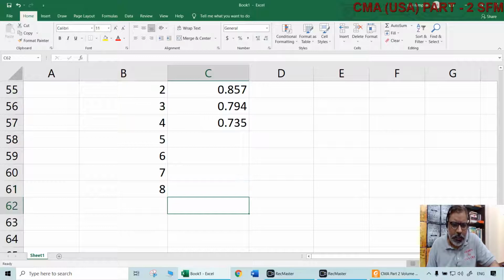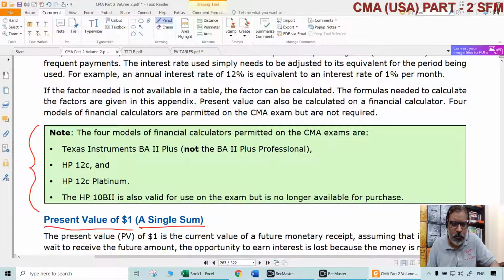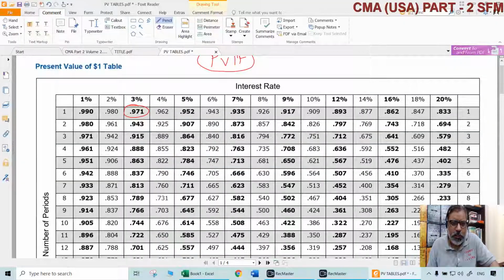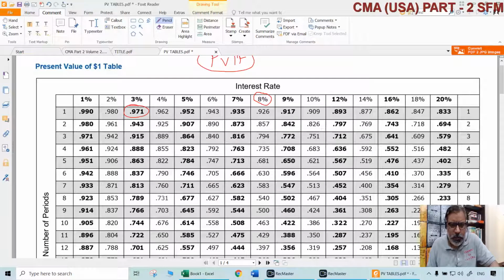So the 8th year directly we may not get. But can we get it like this? Yes, like this we can get. We're doing multiple calculations. So these are the same things naturally which will be there in the tables also. What are you looking at? 8%. So look at 8%. Same things will be there. 0.926, correct. 0.857, same. 0.794. These are the same things that we calculated also.